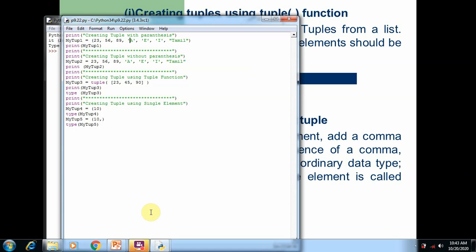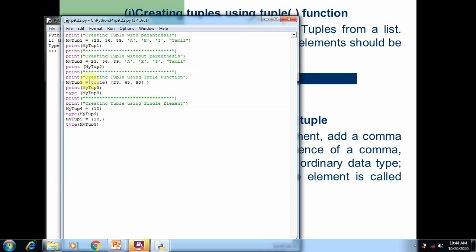For a character we use single quotation, for a string we use double quotation; this is up to our choice. After that we print the value of tuple 1. After that we create a tuple without parentheses. You see the same elements are added here, but we didn't put parentheses. So this is also a method of creating a tuple. The second tuple is created without parentheses.